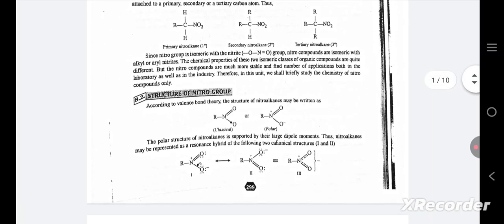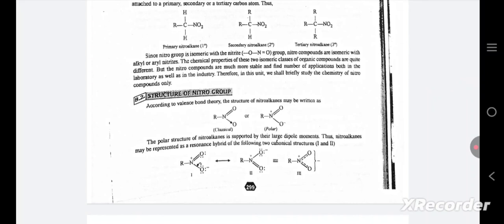Since the nitro group is isomeric with the nitrite group, nitro compounds are isomeric with alkyl or aryl nitrites. The chemical properties of these two isomeric classes of organic compounds are quite different, but the nitro compounds are much more stable and find a number of applications both in the laboratory as well as in the industry. Therefore, in this unit, we shall briefly study the chemistry of nitro compounds only.